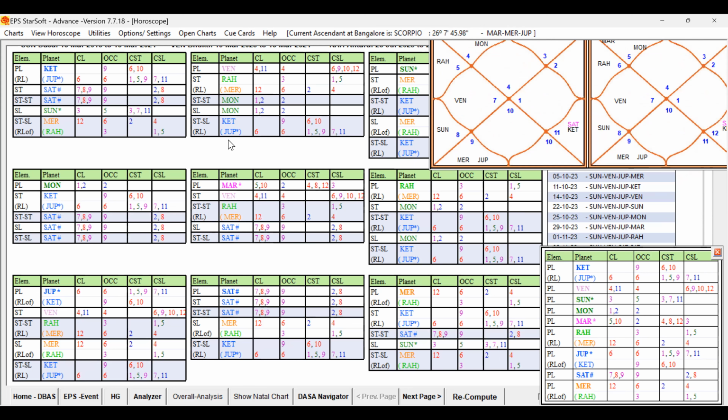Mars is pink. 5th lord is mixed significations. Because of this, it is good. 5, 2 and 3rd cuspal sublord. This is indicating weakness, obstacles. Mars in the star of Venus. Venus is having 4, 4, 6, 10, 12, which is not favoring the 5th house. So 5th house matters are getting disturbed. But in addition to that, 5 is getting the support of this 11 and 9 also. So the star lord planet is a mixed significator with the primary unfavorable house, which is reducing the favorable strength.